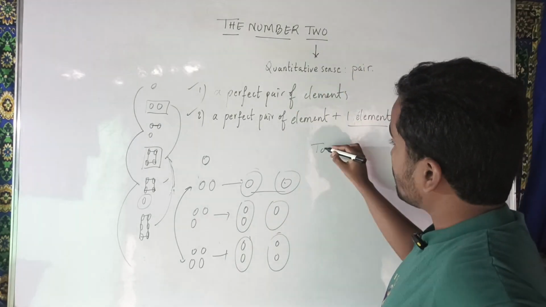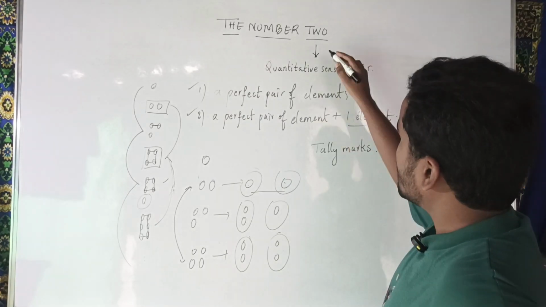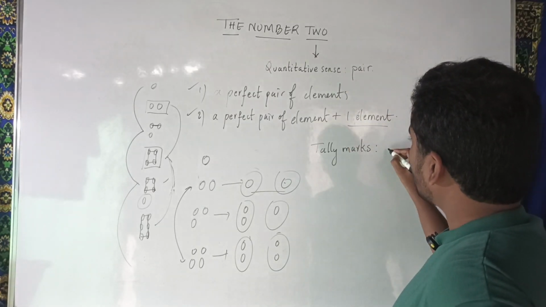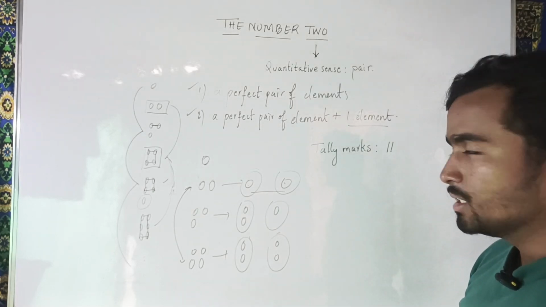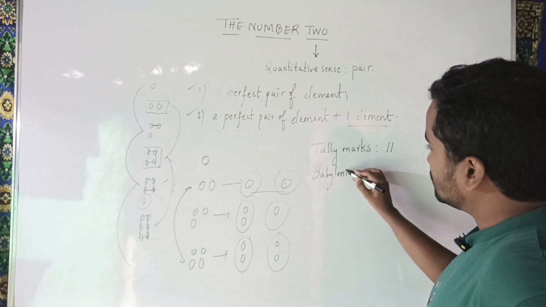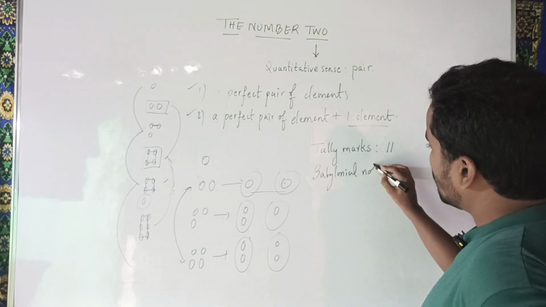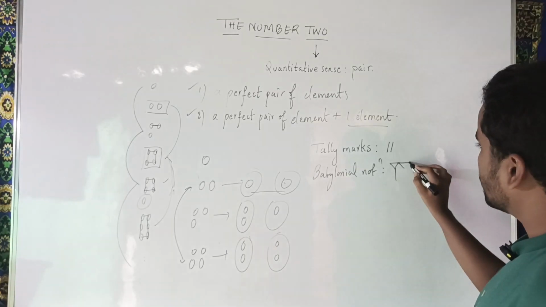See, according to tally marks, the 2 is denoted with two lines over here. Right? According to Babylonian notation, it is denoted like this.